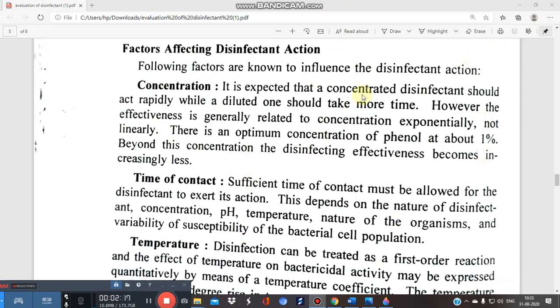Suppose now we are using sulfuric acid in the laboratory, but we are also using sulfuric acid in the diluted form. Some of the procedures require sulfuric acid in the diluted form. 1% is required, 2% is required, 20% is required, etc. And beyond this, you must see the actual strength of that sulfuric acid also, how pure it is.